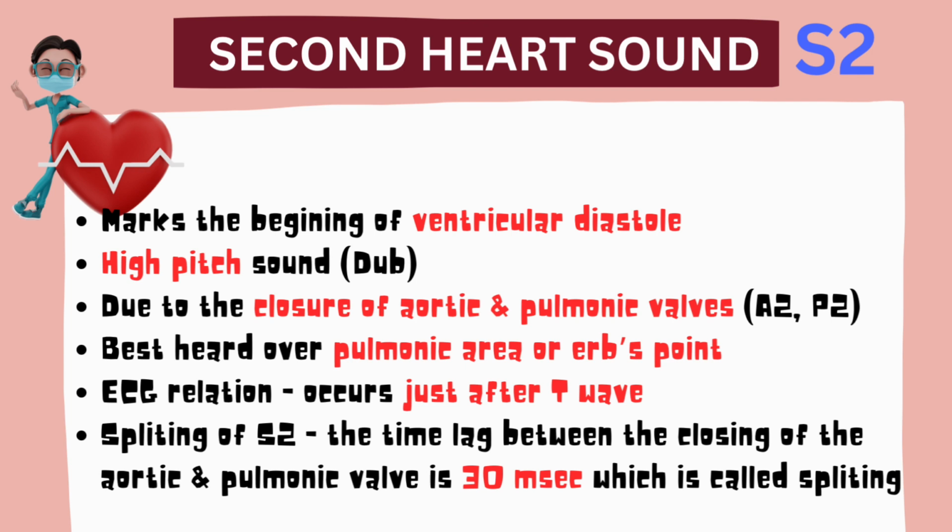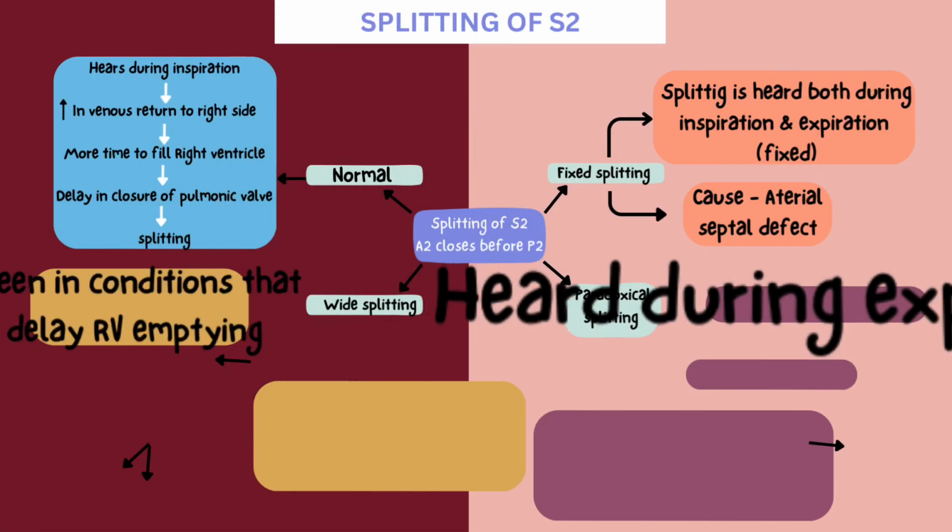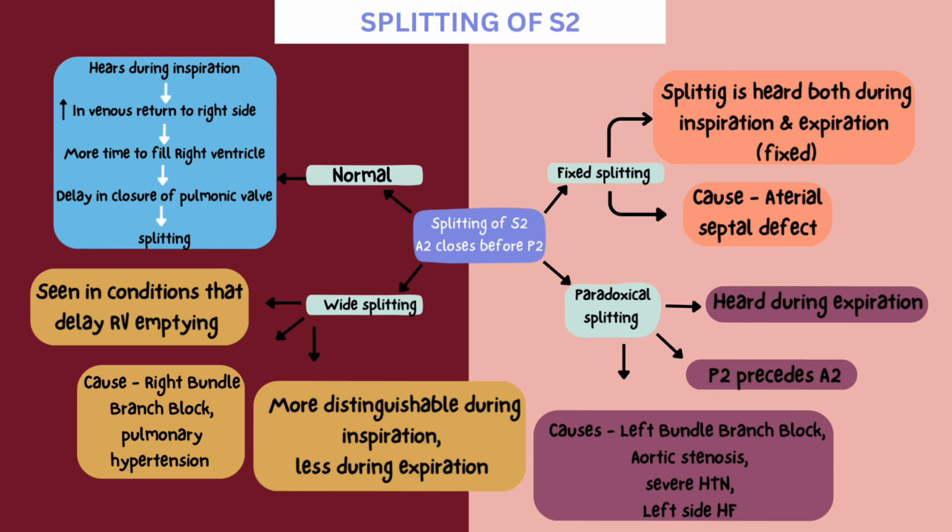There is a normal time lag between A2 and P2, which is 30 milliseconds, so we hear S2 as 2 sounds, which is called splitting. Splitting can be physiological splitting, or pathological splitting. Physiological splitting is heard during inspiration, when there is an increased venous return to the right side of the heart. This will take more time to fill the right ventricle. As a result there will be a delay in closure of the pulmonic valve, hence the splitting of S2.